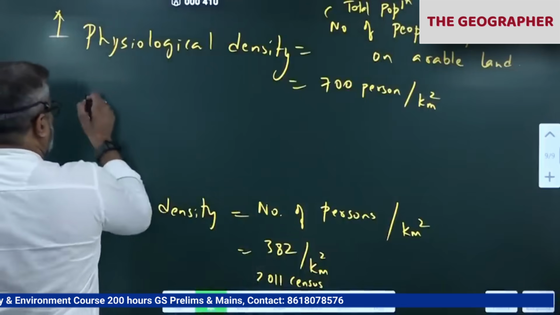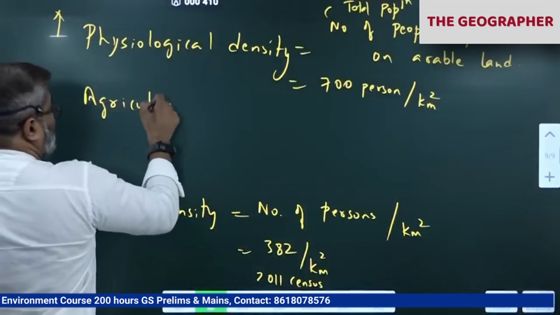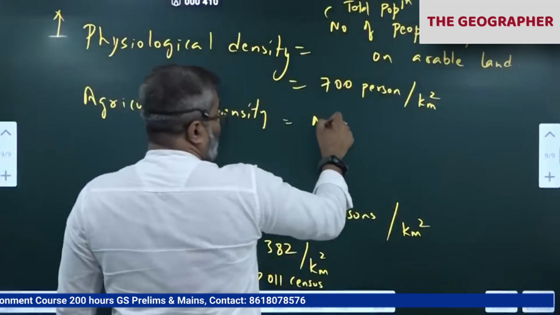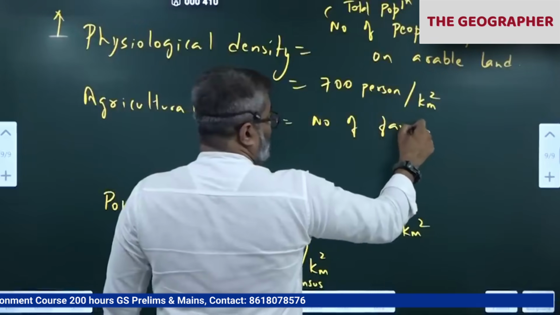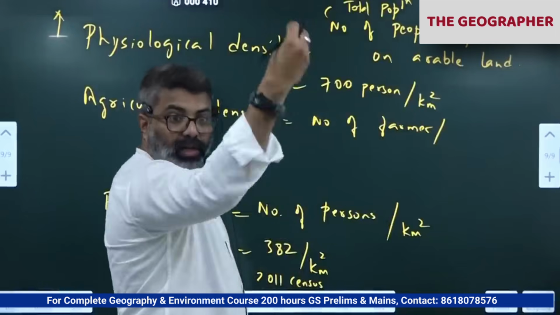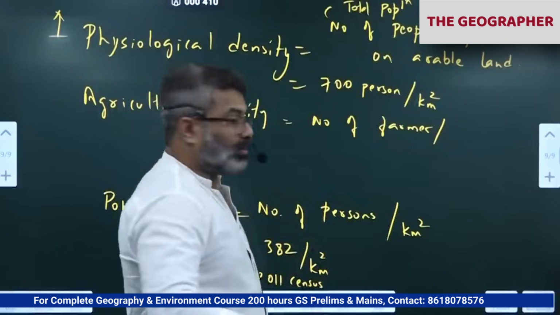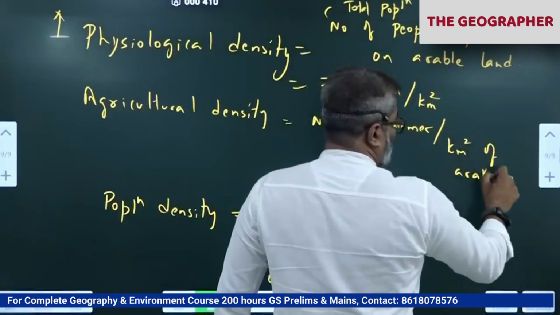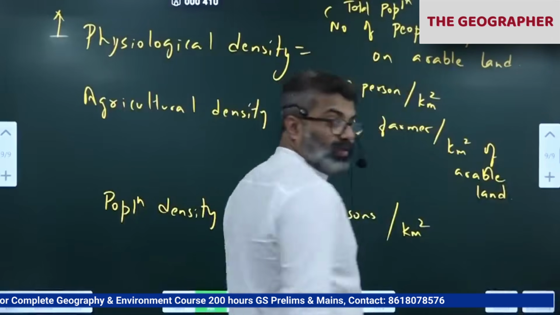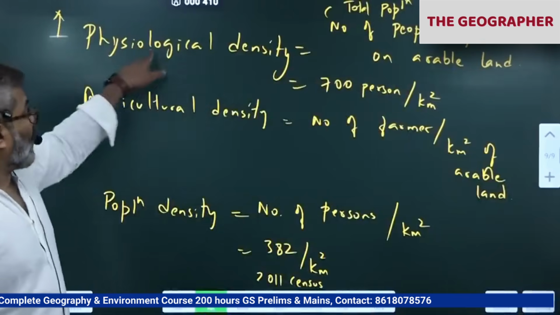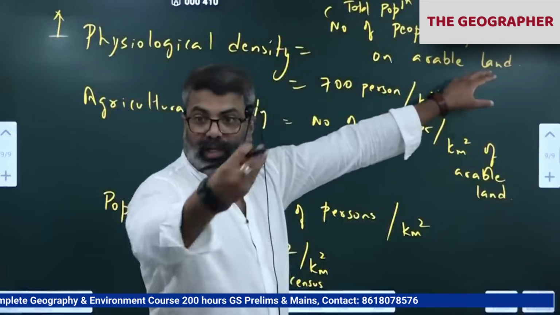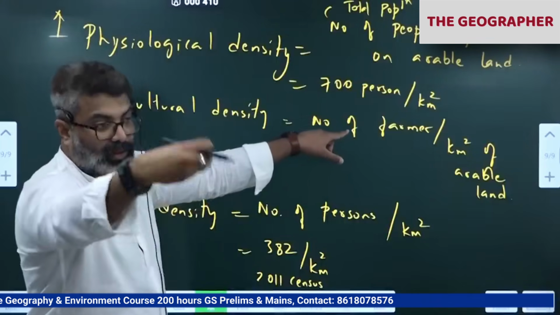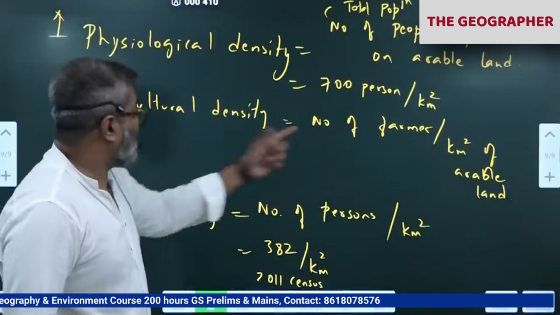Okay, please remember. Next word, agricultural density. Please write: agricultural density is the number of farming families, number of farmers, cultivators, per square kilometer of arable land. Because they are the ones who are growing our crops. The total population depends upon arable land for meeting our food. But the number of farmers cultivating our land, cultivators, farming families per square kilometer of arable land, is called agricultural density.